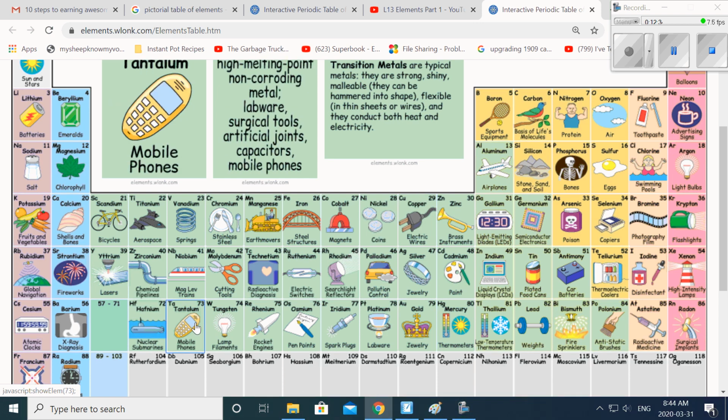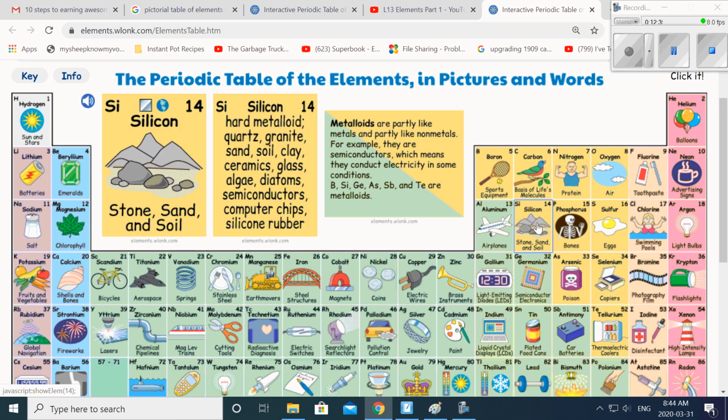Titanium is found in mobile phones, okay? Silicon is used in semiconductors and computer chips. It's also used in silicone rubber. So you've probably heard of silicone. So you might think of like boob implants, some of you. I don't know. That's what I always think of. But also you might think of silicone for things like oven mitts and stuff like that because they are insulators, okay, as well.